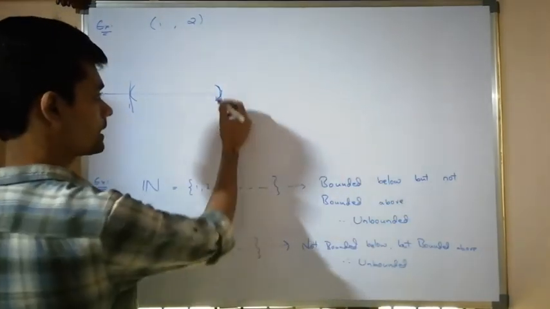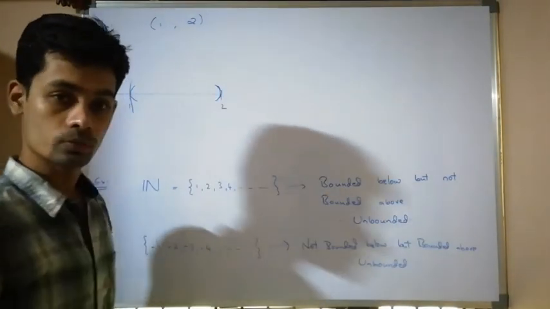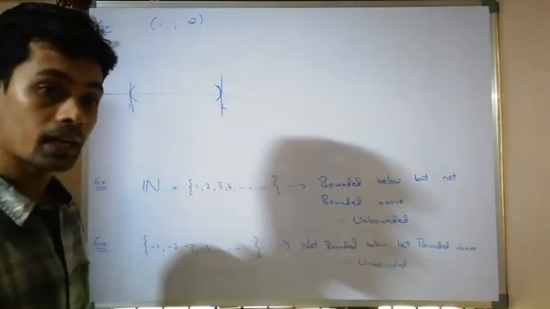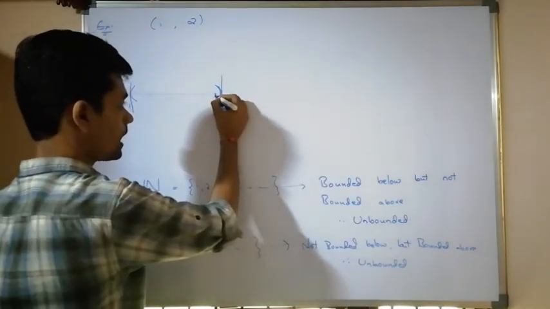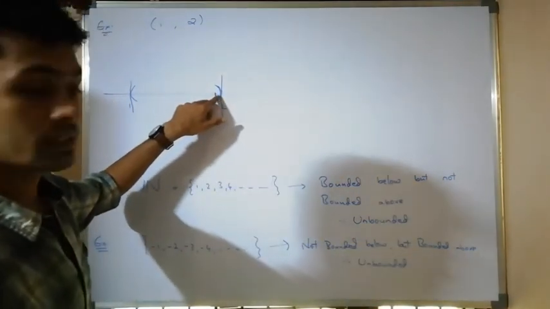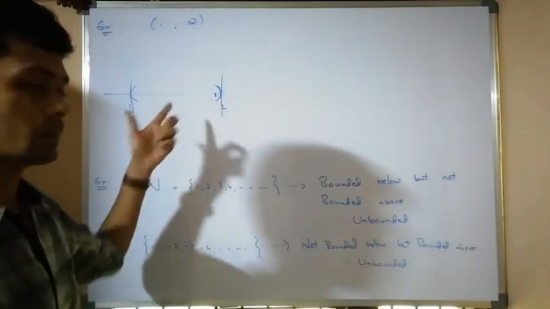As well, I can take the upper bound as 2 or greater than 2. But I can't take a number less than 2 as an upper bound because there exist infinitely many real numbers in this set which are greater than it. Therefore, it is not an upper bound.